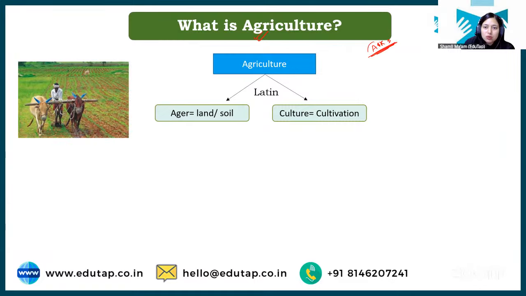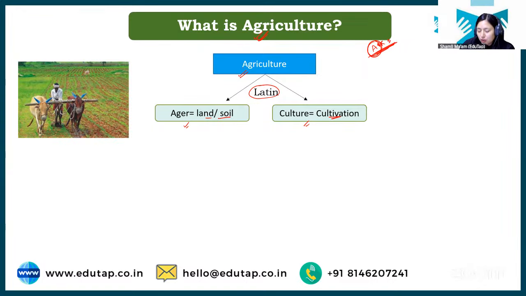So first we need to understand what is this agriculture. The word agriculture has been derived from a Latin word ager, which means land or soil. Culture means cultivation. So whenever we are cultivating our land, cultivating soil for any purpose, that activity is basically agriculture. That thing is known as agriculture.